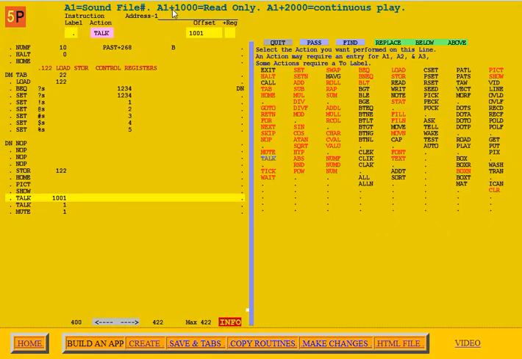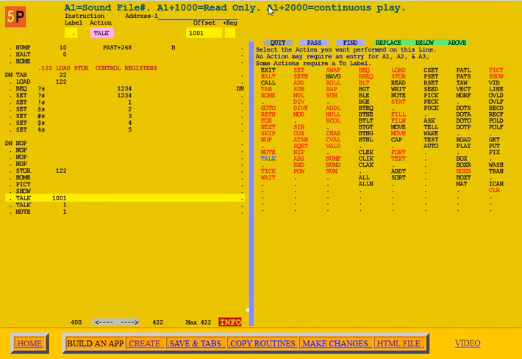Add 1000 to the sound file number if you want it to read only. That means it'll read in the sound, but it won't play it. Again, if the sound is long, it may take a while for it to load it into memory. So you may want to say talk 1001, and then later on say talk 1 when you know it has been read in.